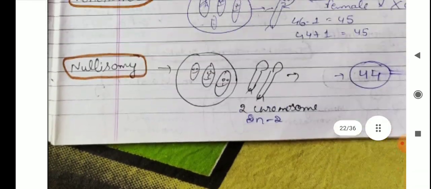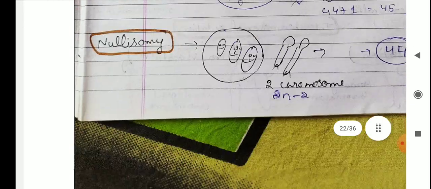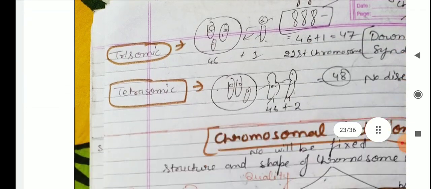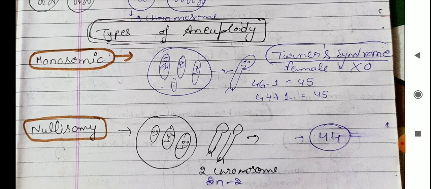So there is no existence of tetrasomic aneuploidy. So there are monosomic, nullisomy and trisomy. You should learn: monosomic, there is a loss of one chromosome. Nullisomy, a loss of two chromosomes. Trisomy, a gain of one chromosome, which gives Down syndrome. Turner syndrome is the monosomic condition.